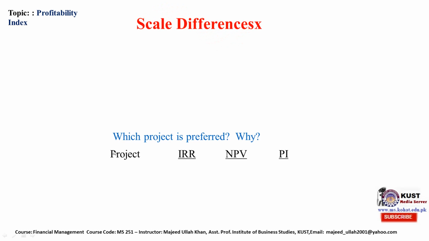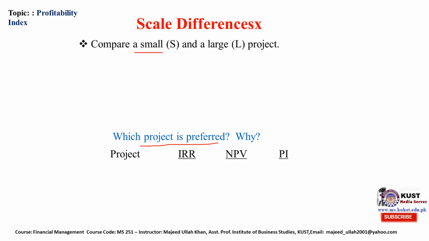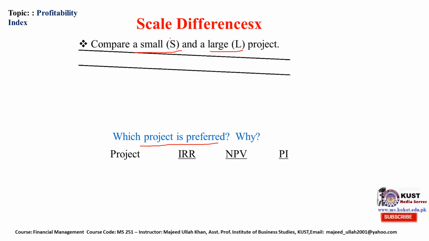What is scale difference? It means which project is preferred, lower scale or higher scale. We will discuss it. So we have two projects, small versus large. We have two projects. One is on a small scale, another is on a large scale.